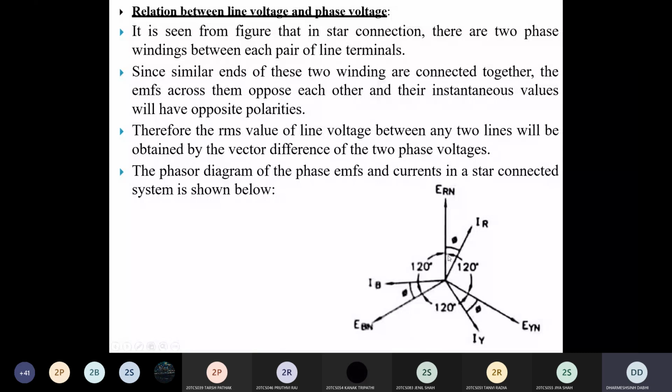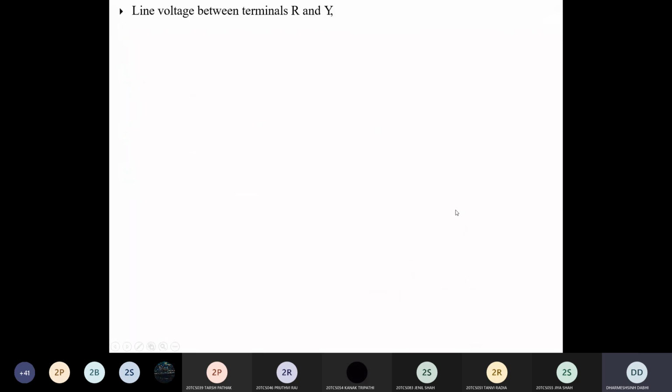All these phases are 120 degrees apart from each other. Clear? If you measure the voltage between R phase and Y phase, for that you require the vector summation. So how to do this vector summation? Let's see this.